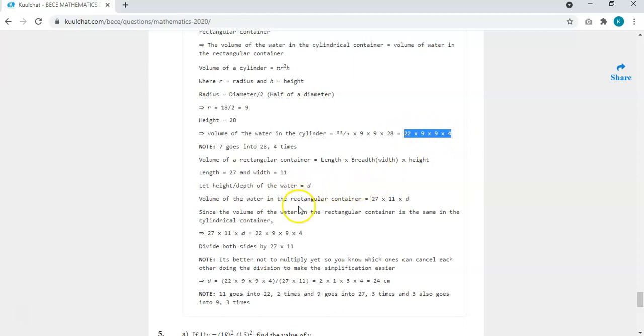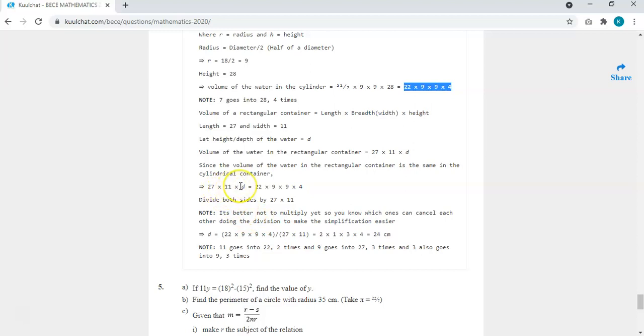Now, you calculate the volume of water in the rectangular shape, which is length times breadth times height. The breadth is the same as the width. So you have 27 times 11 times our depth. This should be equal to the volume of the water in the cylinder. So we look for D.